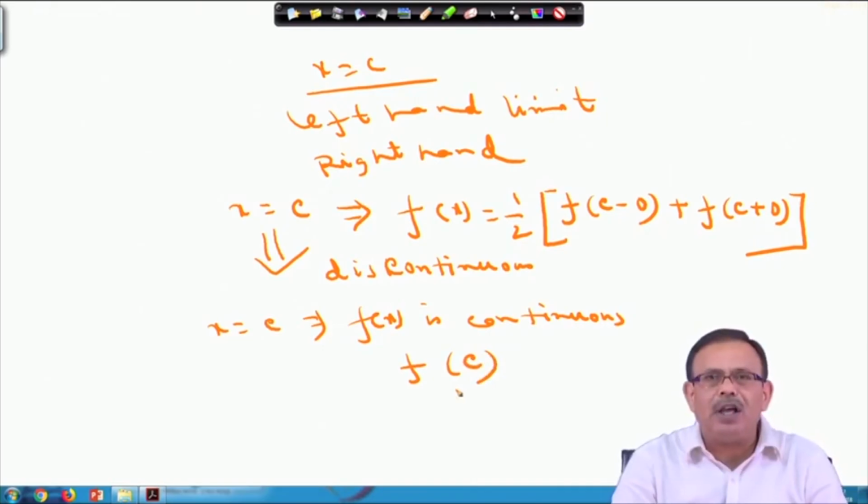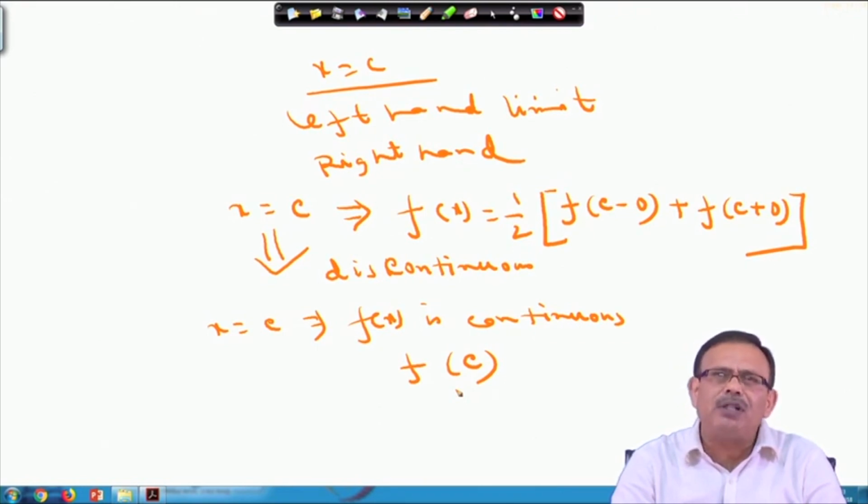Whenever a function f x is given, we are finding the Fourier series, either the function f x will be continuous in the entire range alpha to alpha plus 2 pi, or there may be a certain finite number of discontinuities. If it is continuous throughout, then at any point x equals c, value of the function will be f of c.